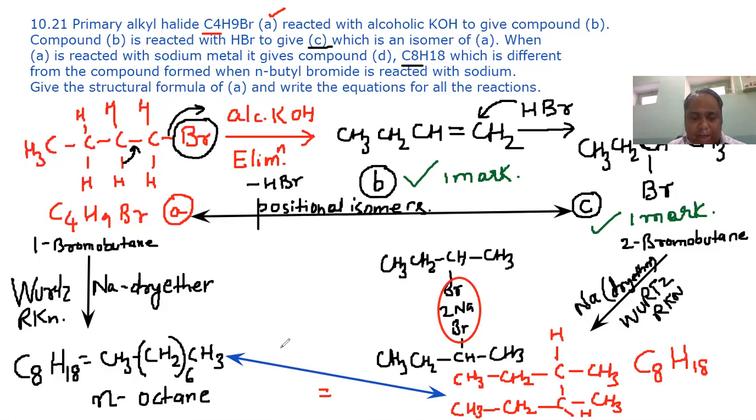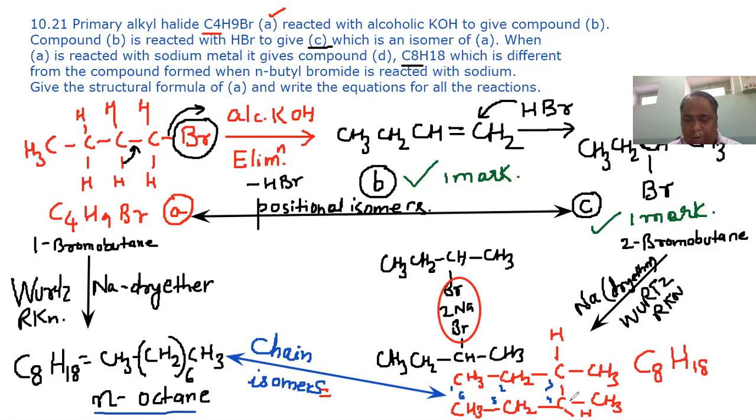What kind of isomers are they? They are chain isomers. This is normal octane. And if you name this compound, count the longest chain: 1, 2, 3, 4, 5, 6.